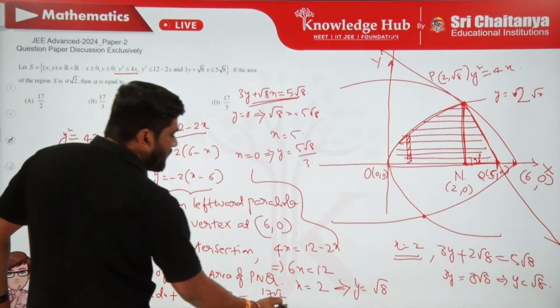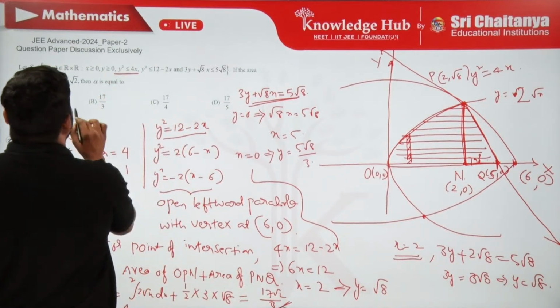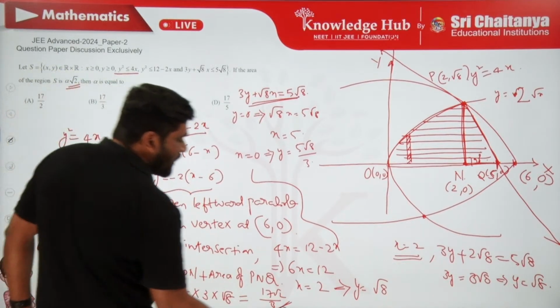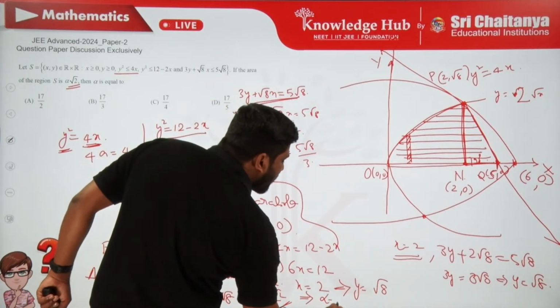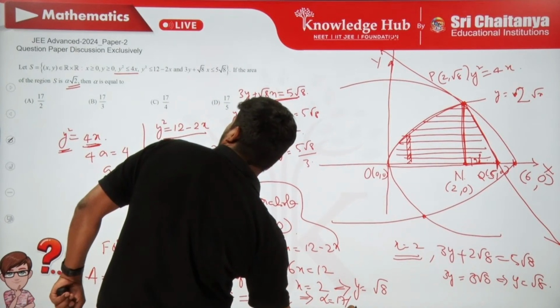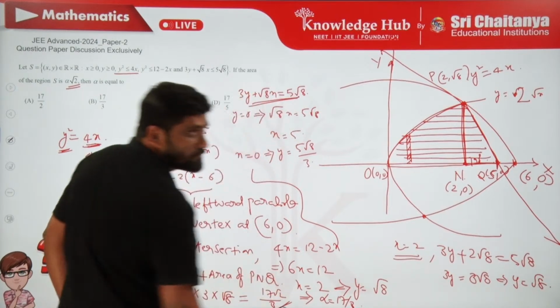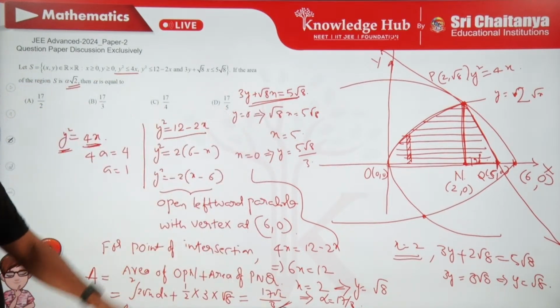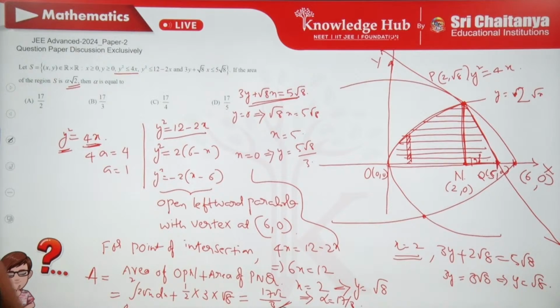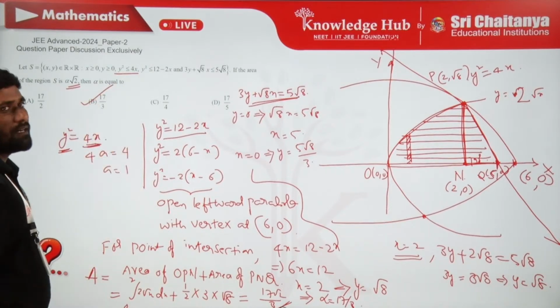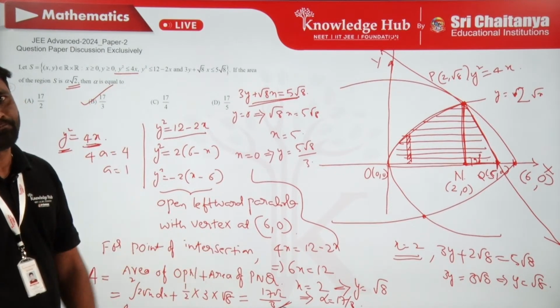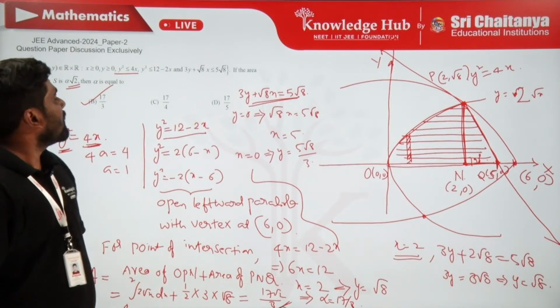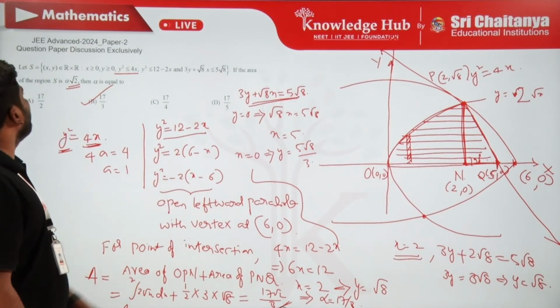On comparing this with this, what is the value of alpha? Alpha is 17 by 3. Alpha is actually 17 by 3. So which one is the right option? 17 by 3 is the right option for this question. Okay. Now let us move to the next question.